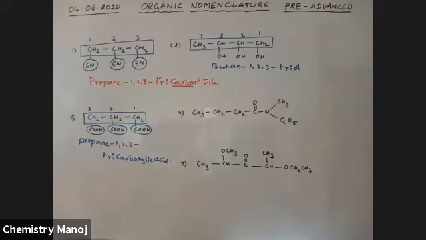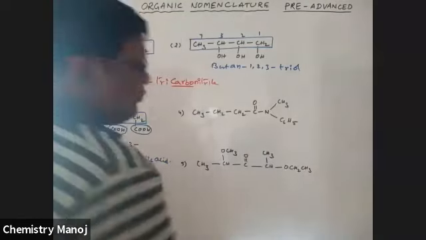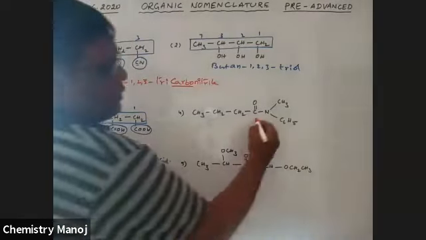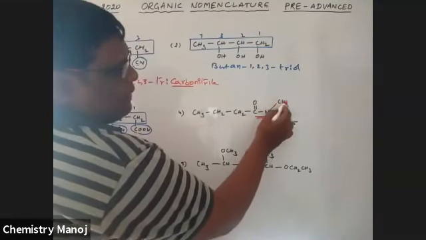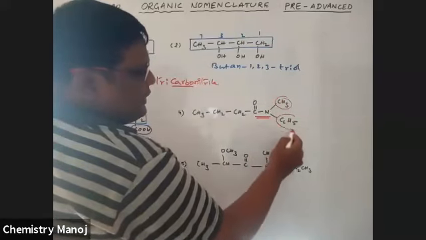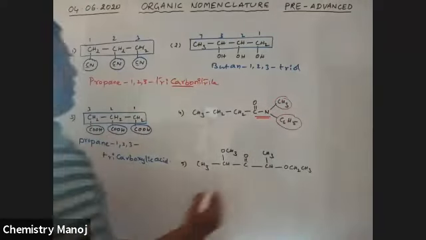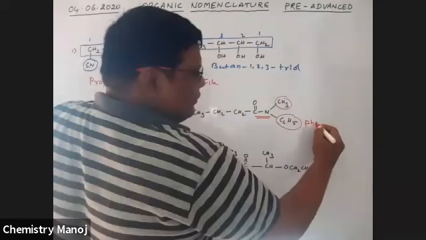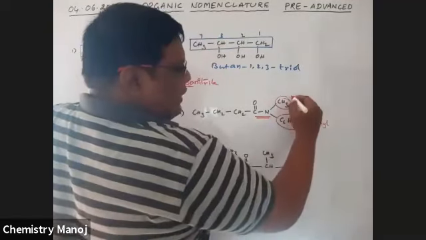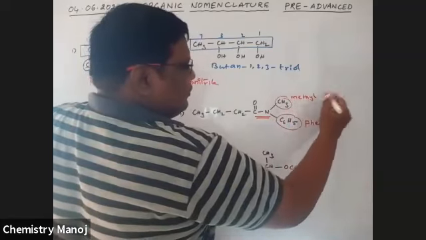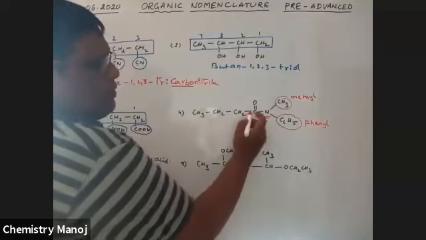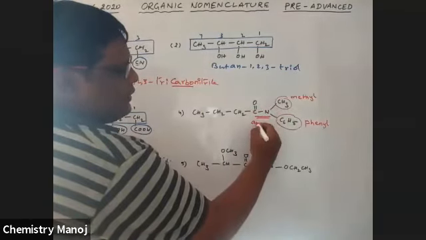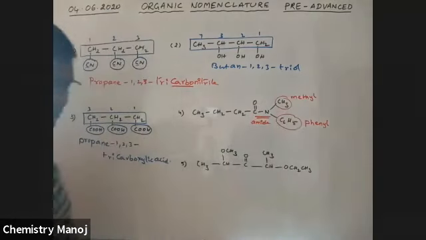Okay. Next, what is the name of this compound? It is CONH2. Actually, 2 hydrogens are there. Of those 2 hydrogens, one is replaced with a methyl group, another one is replaced with C6H5. C6H5, the name is called phenyl. Its name is phenyl. Its name is methyl. Those two hydrogens are replaced by that methyl and phenyl. So the CONH2 group is taken as the amide functional group.